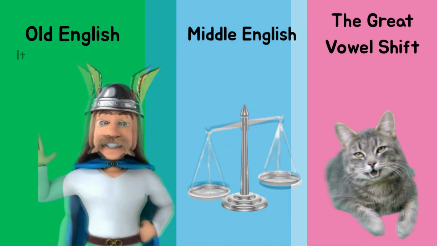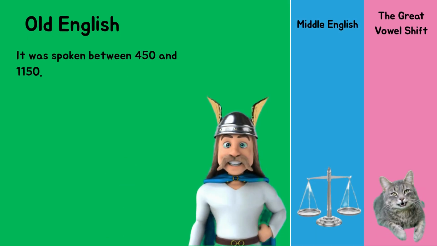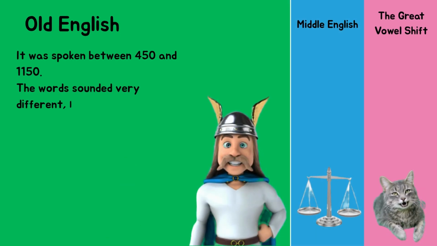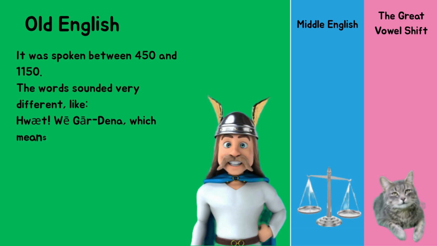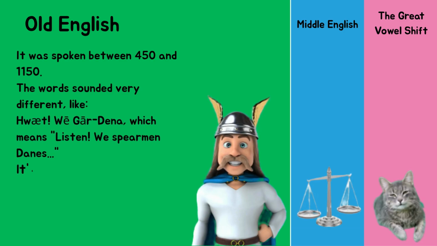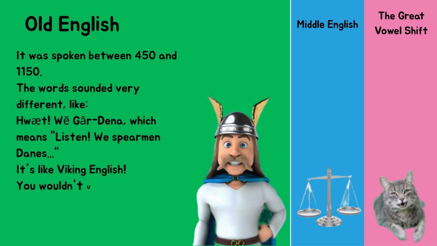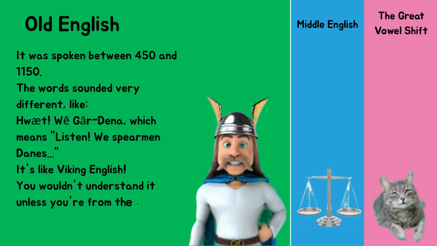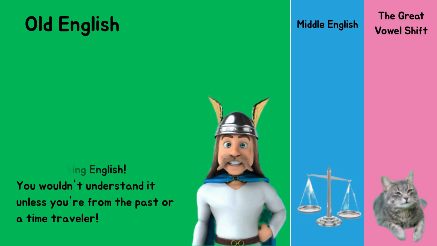Old English. Let's start with Old English. It was spoken between 450 and 1150. The words sounded very different, like hwæt, we Gardena, which means listen, we spear-Danes. It's like Viking English. You wouldn't understand it unless you're from the past or a time traveler.